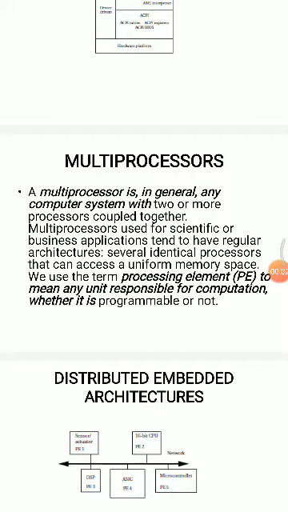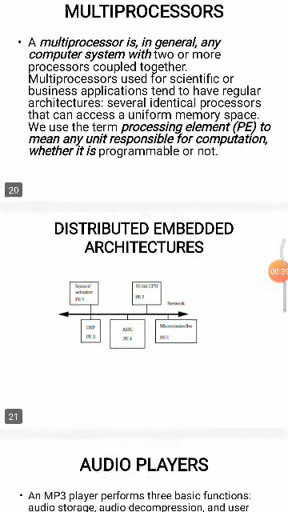In this class, we are going to see about multiprocessors and distributed embedded architectures. So what is meant by multiprocessors? A multiprocessor is, in general, any computer system with two or more processors coupled together. Multiprocessors used for scientific or business applications tend to have regular architectures, with several identical processors that can access a uniform memory space. We can use the term processing element to mean any unit responsible for computation, whether it is programmable or not.